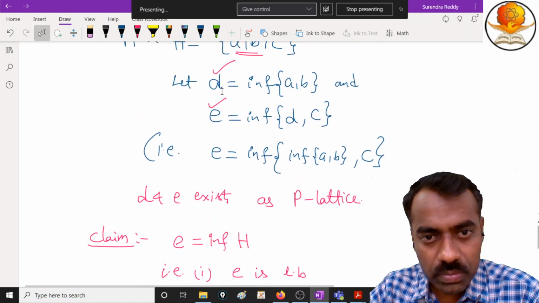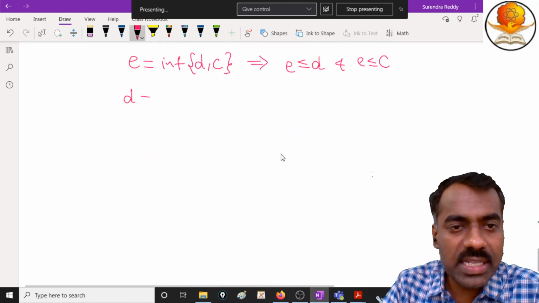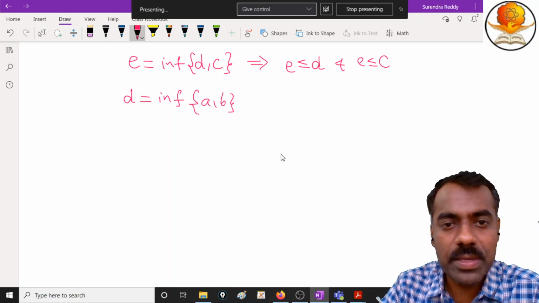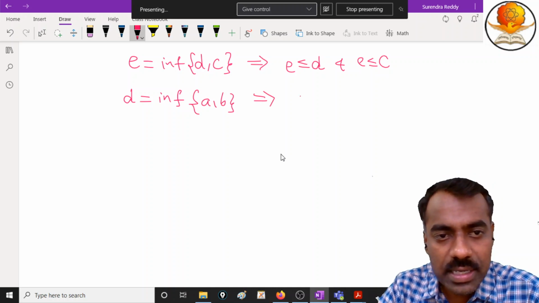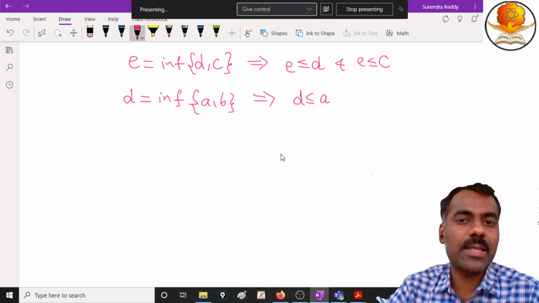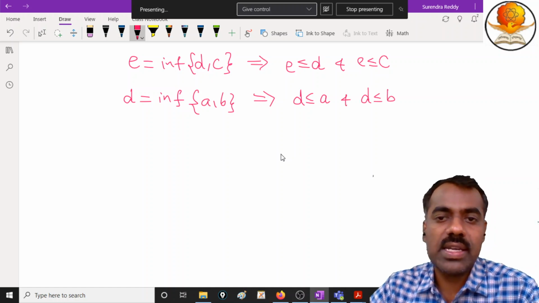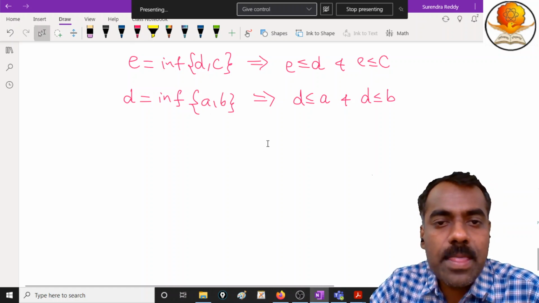Similarly, what do we know about D? D is nothing but the infimum of A comma B. So from this relation, D is less than or equal to A, and D is also less than or equal to B. D is a lower bound for A and B, right?